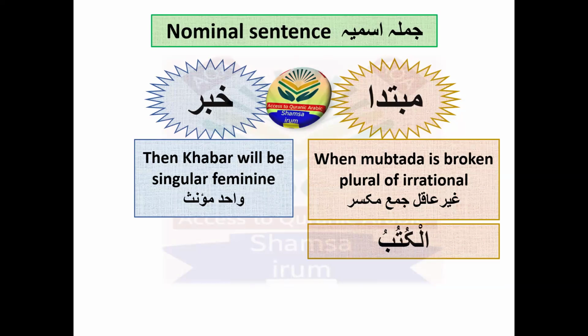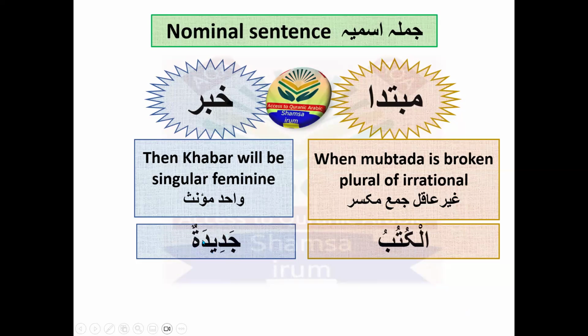Kitab is a singular word, and its plural is a broken plural, which is al-kutubu. And for the khabar, we will bring jadidatun. Jadidatun. Look, it is feminine and it is singular. It's not following the number, because al-kutubu is plural, but jadidatun is singular.